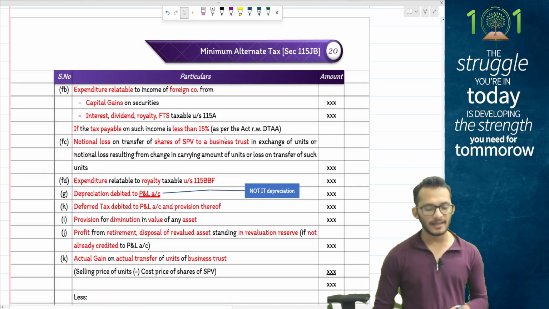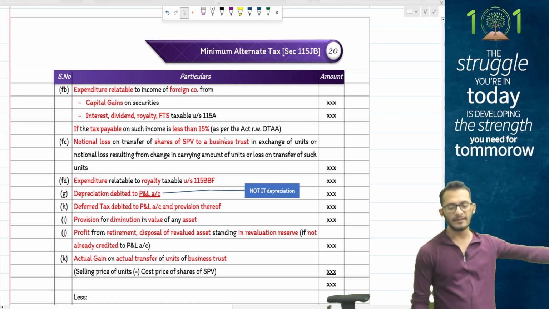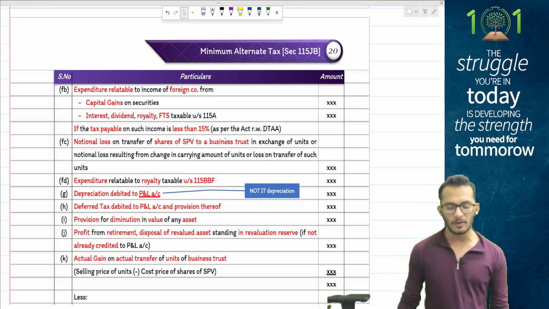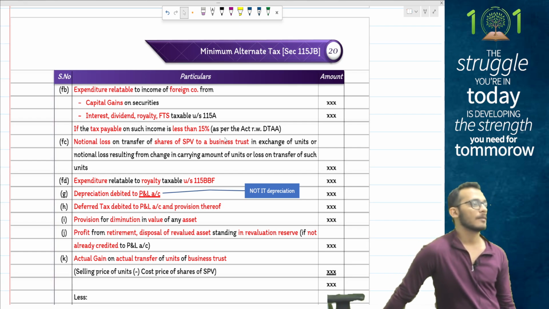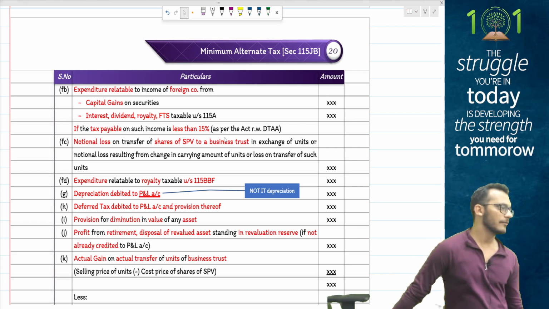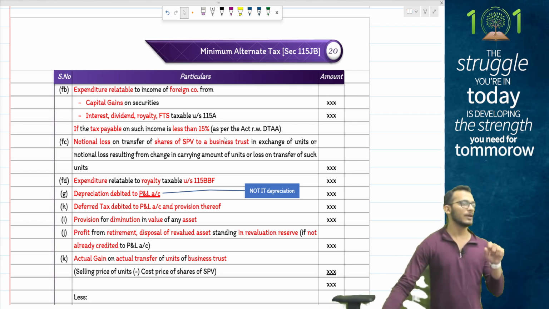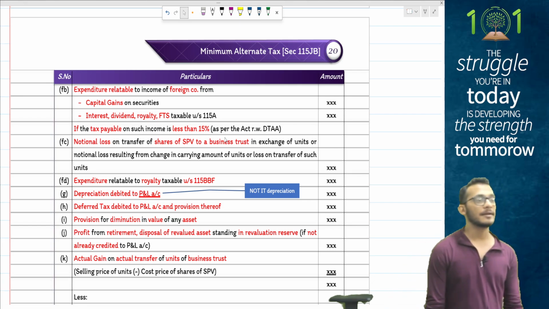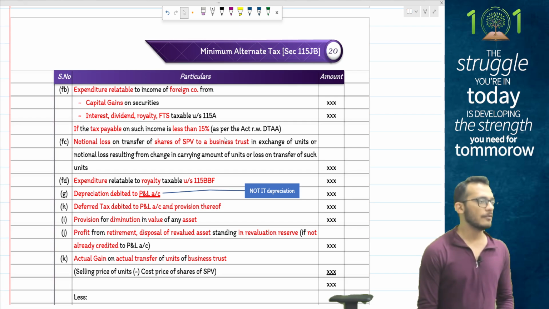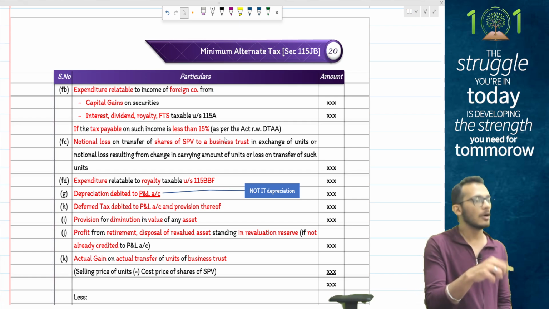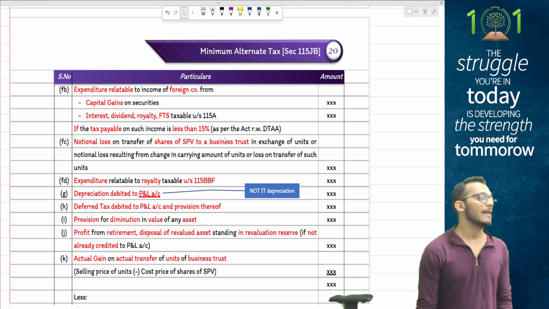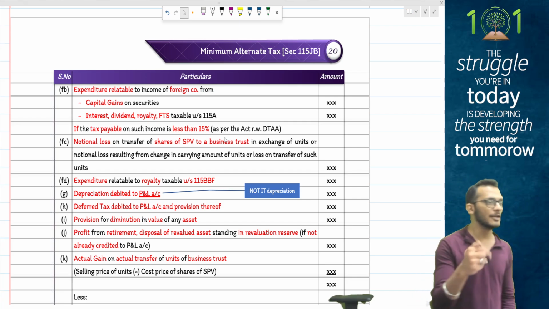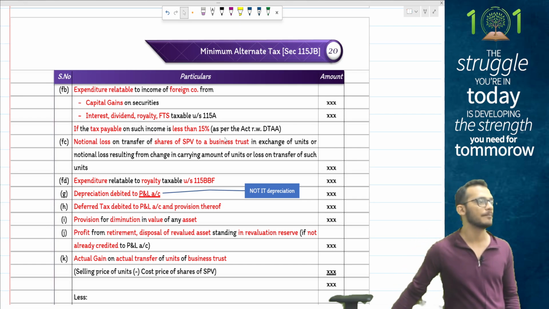And then you have expenditure relating to foreign companies for capital gains, interest, dividend, royalty, which is taxable under 115A, provided the tax payable on such income is less than 15%. With the current year amendment on capital gains, going forward, if you get a question in exam of a non-resident foreign company doing MAT provisions, and the question says the person has a long-term capital gain, you will say that income is exempt and will get reduced, because capital gains is taxable now at 12.5%.